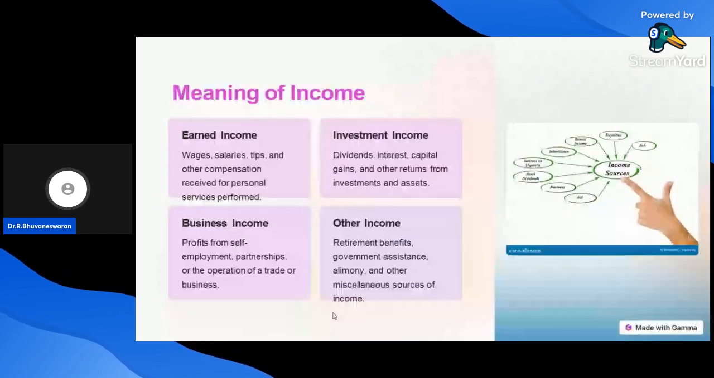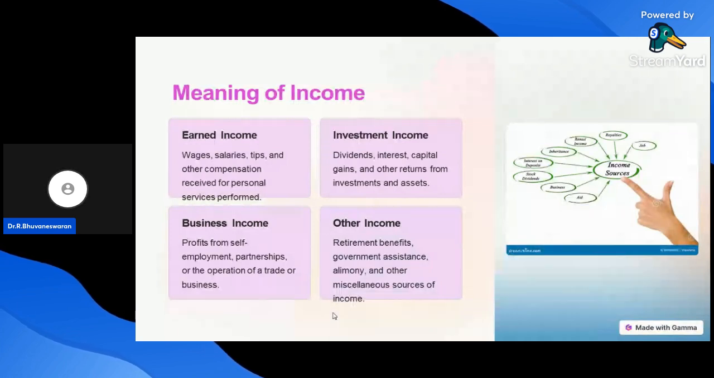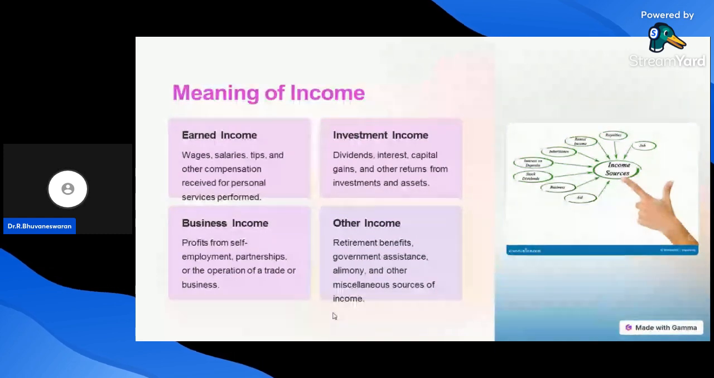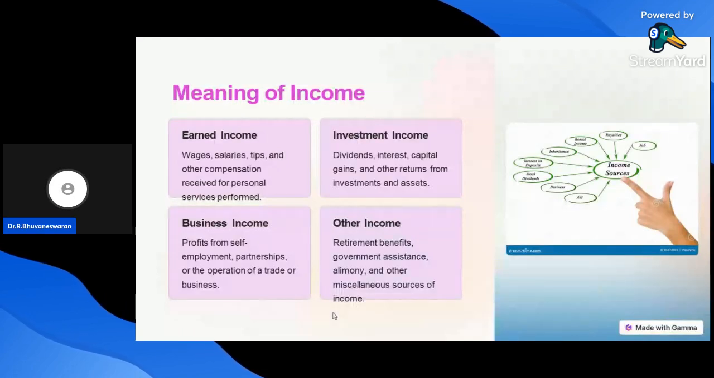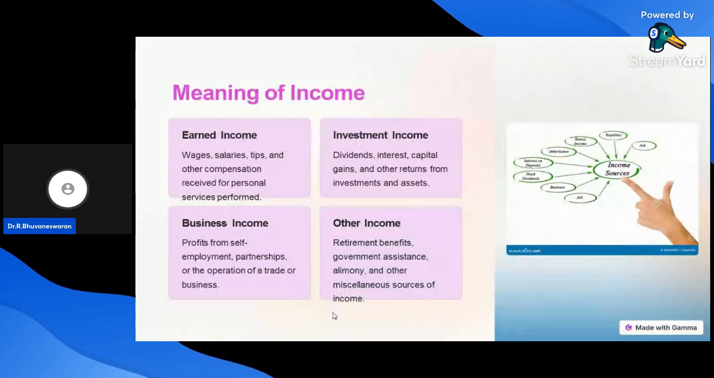Next one, meaning of income. The meaning of income comes under different heads. That is earned income, investment income, business income, and other income. So these are all the sources of income of each and every individual. First of all, we know the earned income. What is earned income? Each and every individual earns income by way of wages, salary, tips, and other compensation received for personal services performed. This is called earned income.